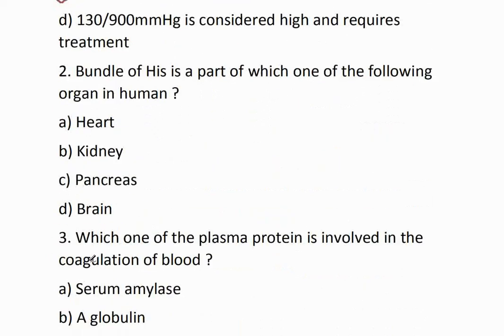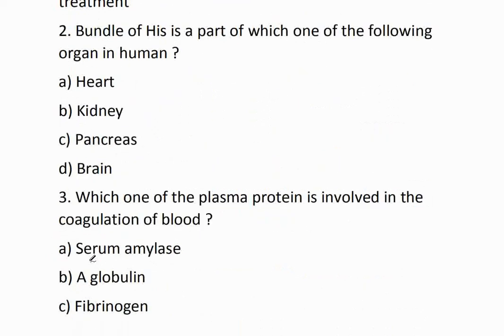Question number 2. Bundle of His is a part of which one of the following organs in human? Option A, heart. Option B, kidney. Option C, pancreas. Option D, brain. The correct option is option A, heart.